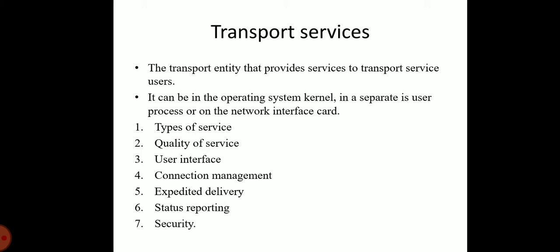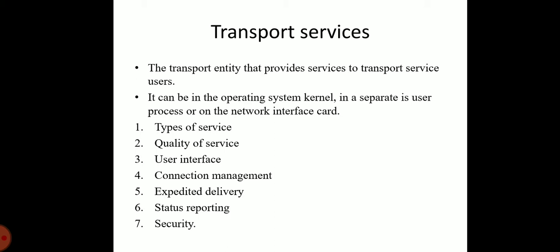A connection oriented service provides for the establishment, maintenance, and termination of a logical connection between transport service users. The connection oriented service is generally reliable. It allows connection related features such as flow control, error control, and sequenced delivery.